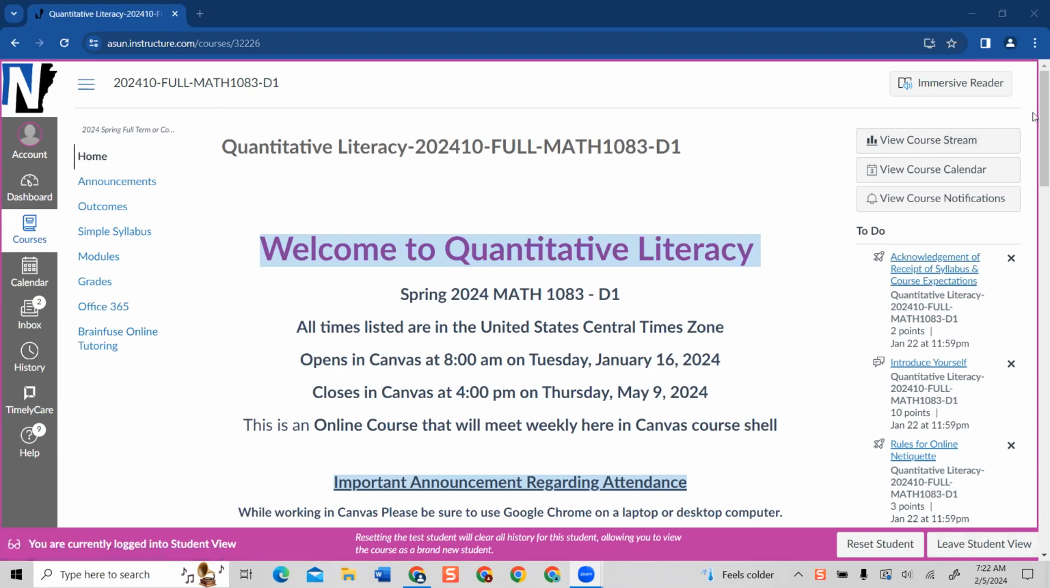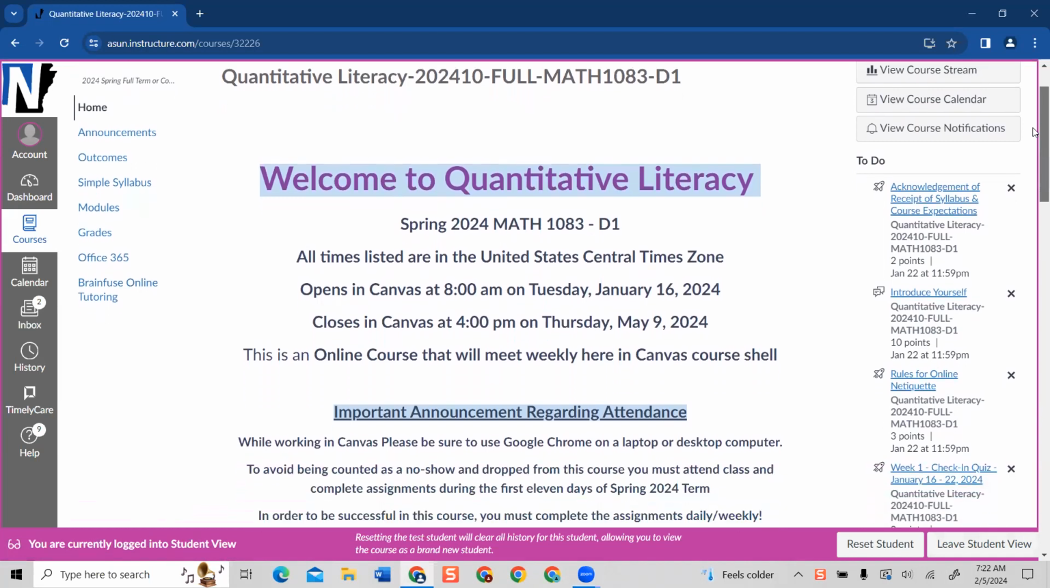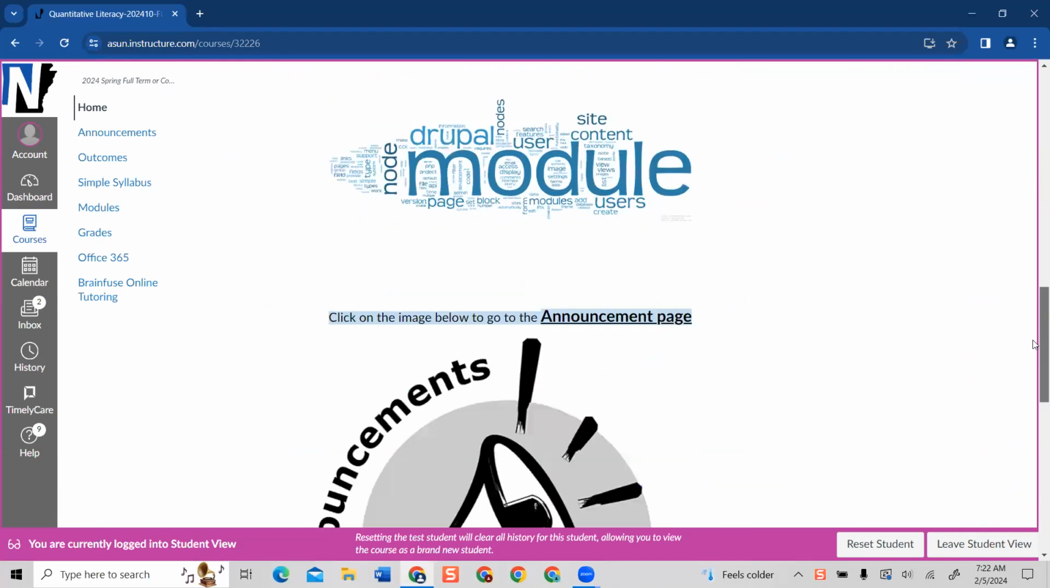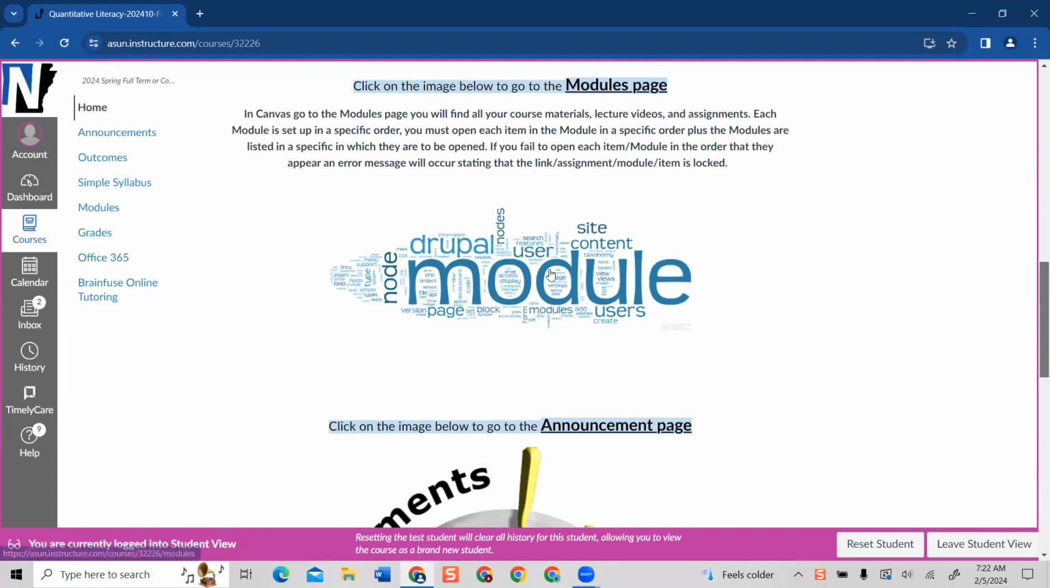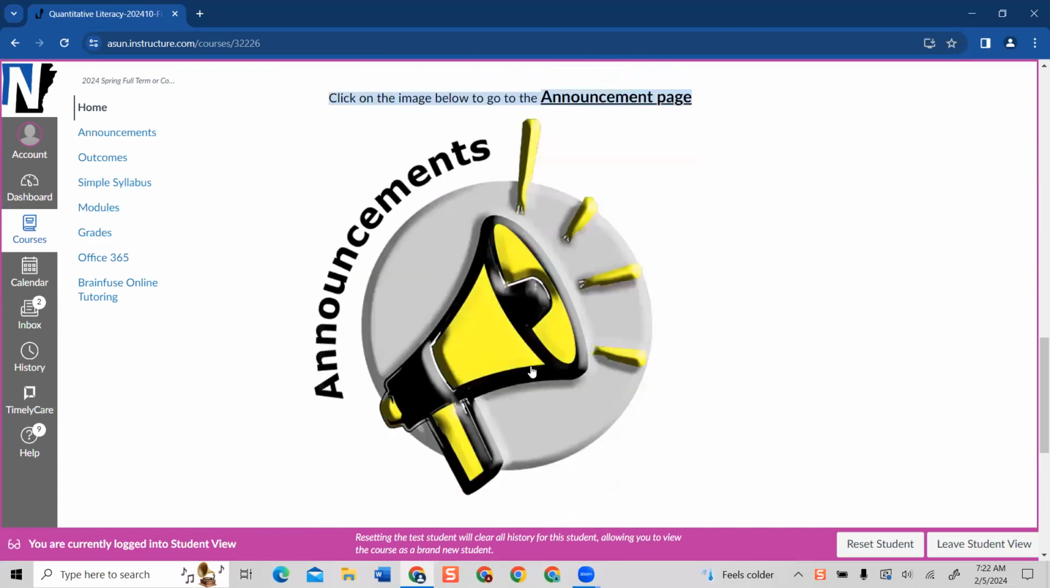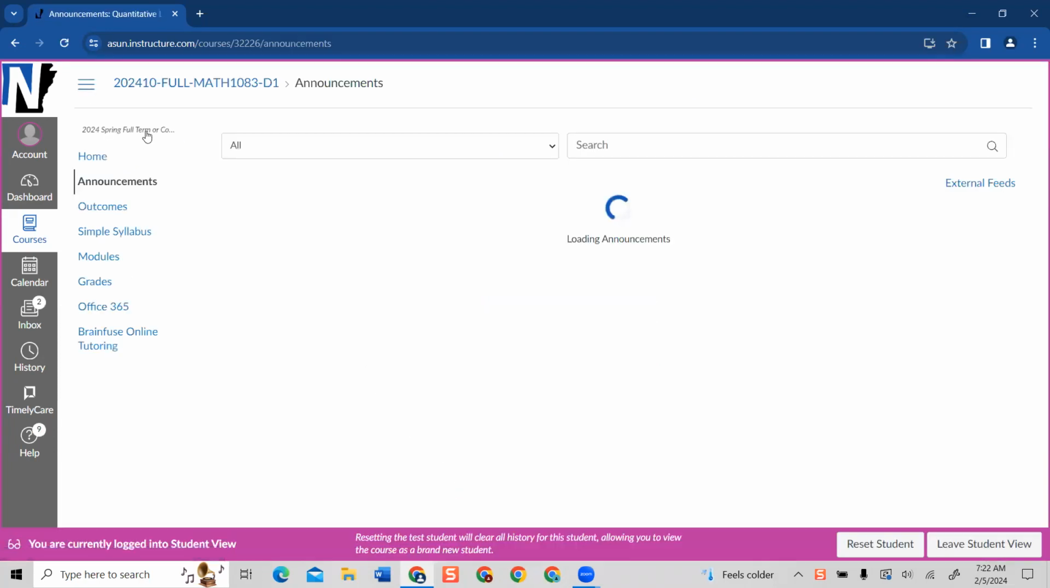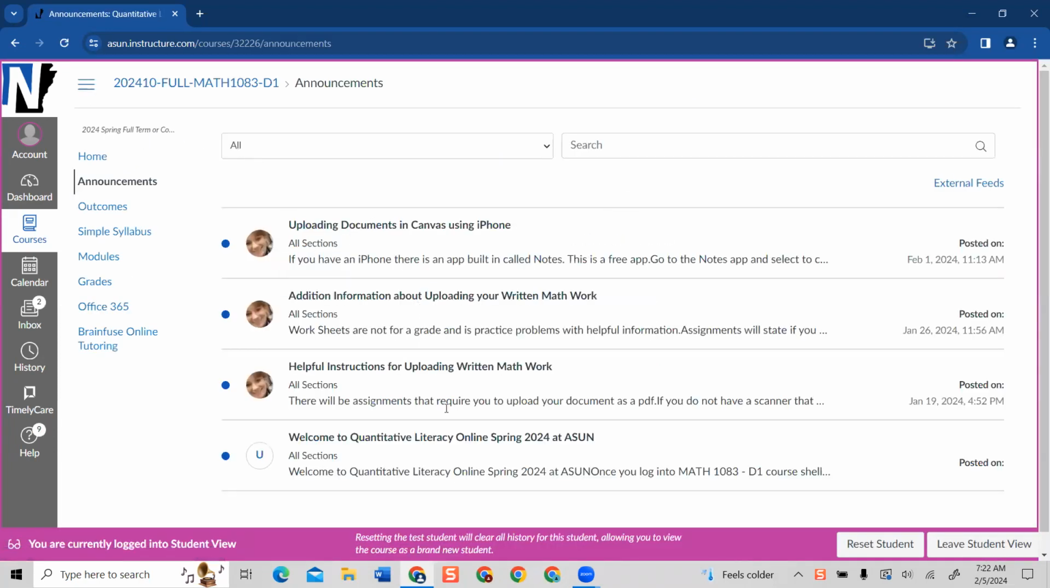So whenever you open our course in Canvas and you see the home page, please take a moment to read these. This is a shortcut to the modules page, and this is a shortcut to the announcements. Please check them at least every other day because I do upload helpful information.